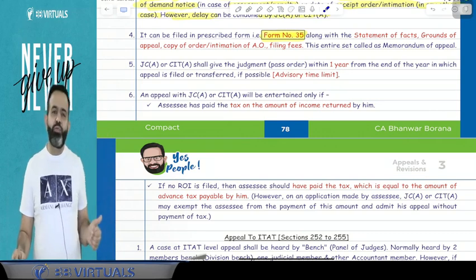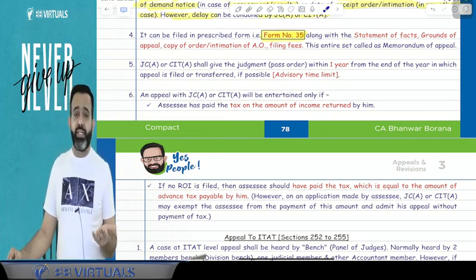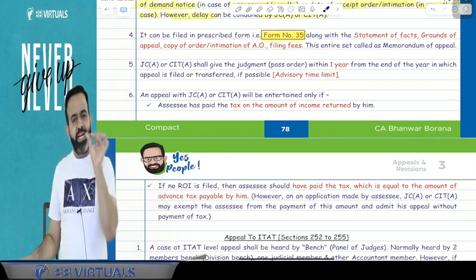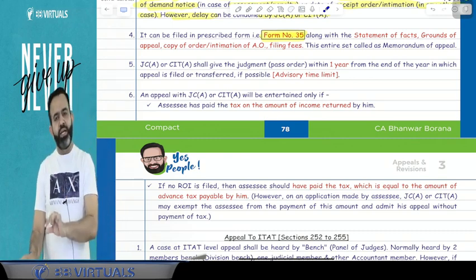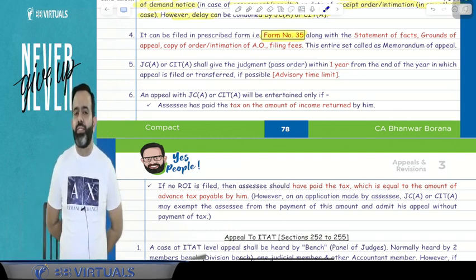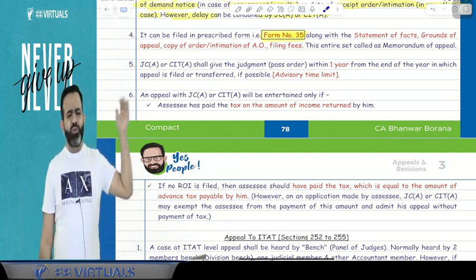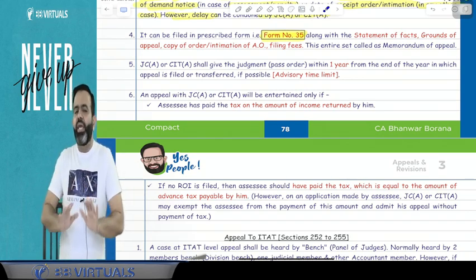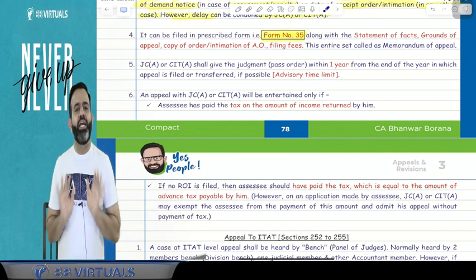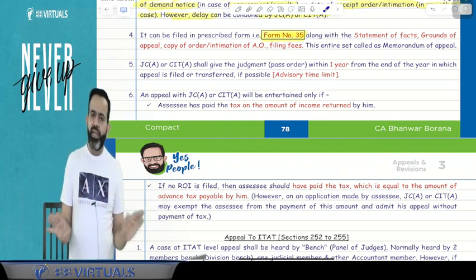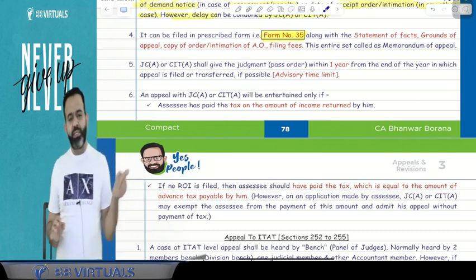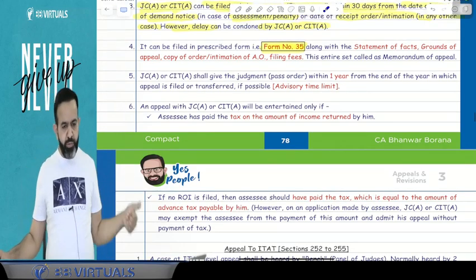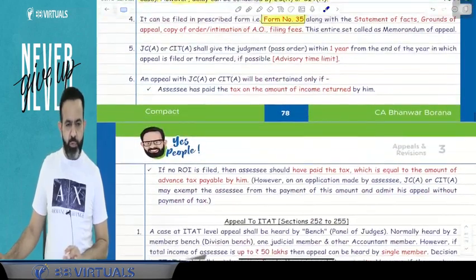Now suppose you have not filed the return earlier, then whatever advance tax is payable, at least that much tax you should pay. After that you will file the appeal to the JC appeal or CIT appeal. But guys, in case of this advance tax, if the JC appeal or CIT appeal feels so, then they may accept the appeal without payment of the advance tax. Means don't worry, if you have not paid the advance tax, then also they may accept the appeal. You got my point or not? Yes. So just read point number 4, 5 and 6.